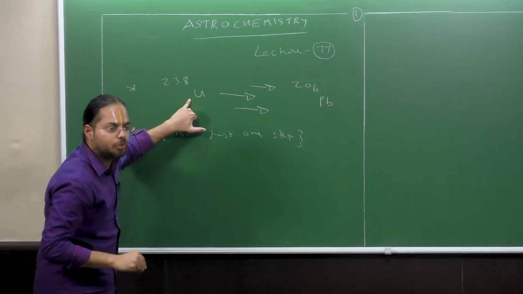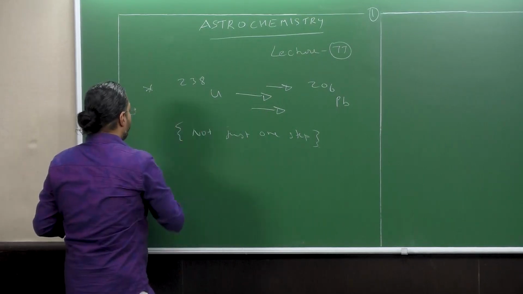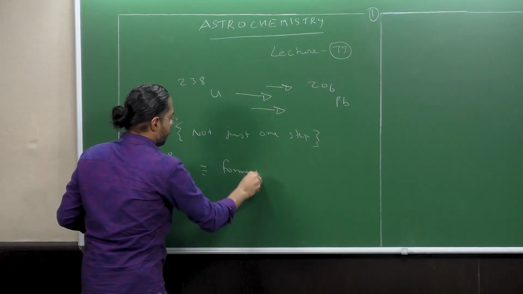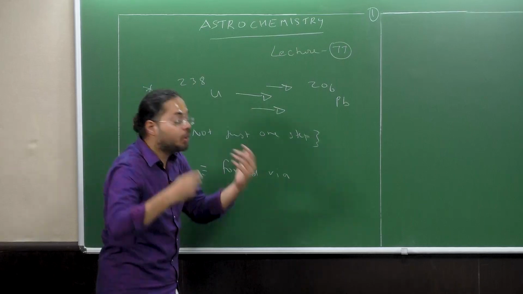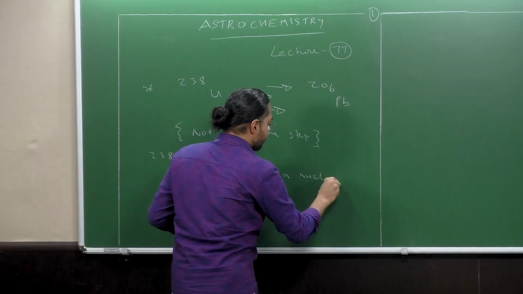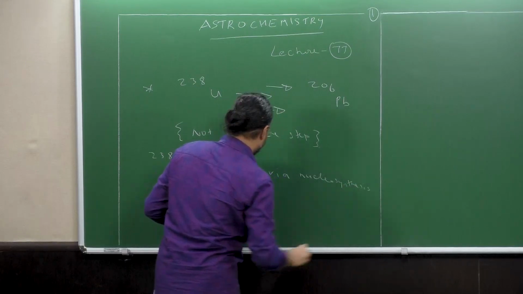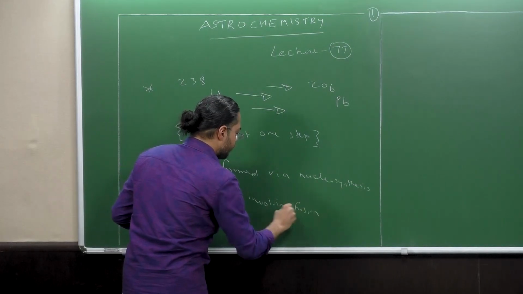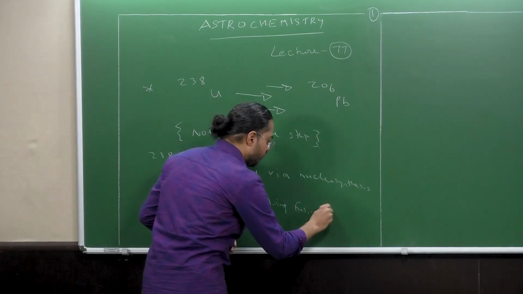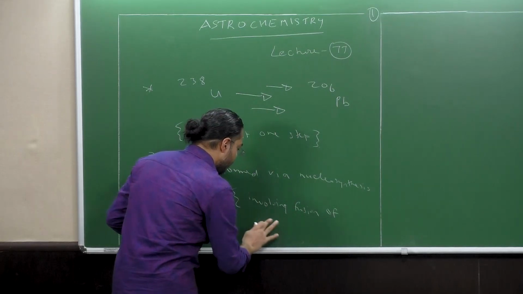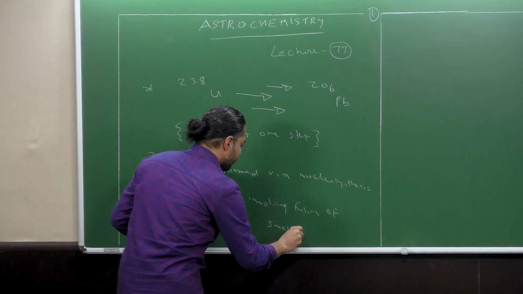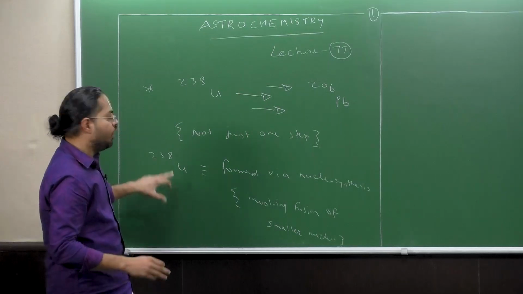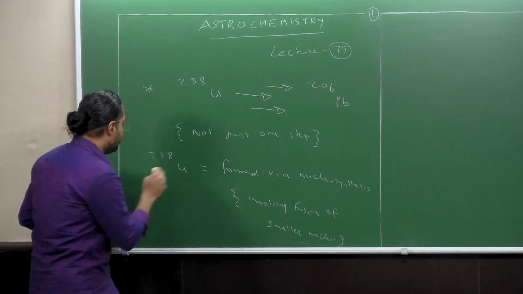So the U238 is formed via nucleosynthesis, especially involving fusion of smaller nuclei. So this was a point I didn't tell you in the last lecture. So the U238, that is the uranium-238 in the meteorites.